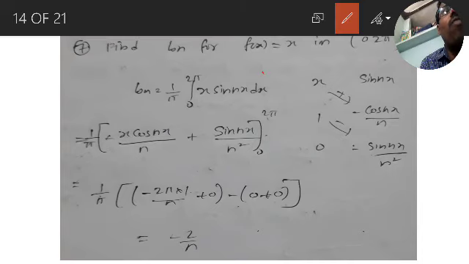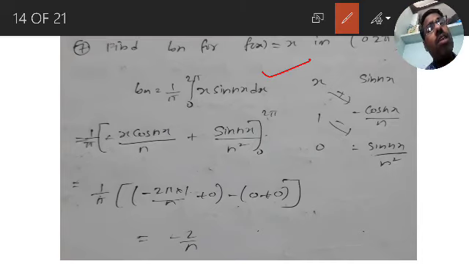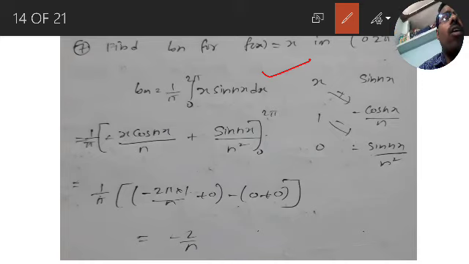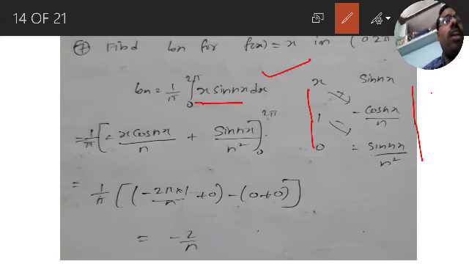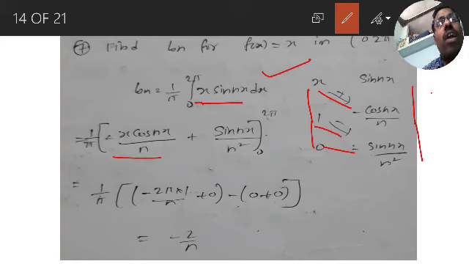So this is the formula. In a_n you get cos nx, now in b_n you get sin nx. It is a product of two functions, so go for Bernoulli's rule. x derivative 1 and 1 derivative 0. Sin nx integration is minus cos nx by n, further integration is minus sin nx by n square. Applying plus and minus signs: minus x cos nx by n, plus sin nx by n square.